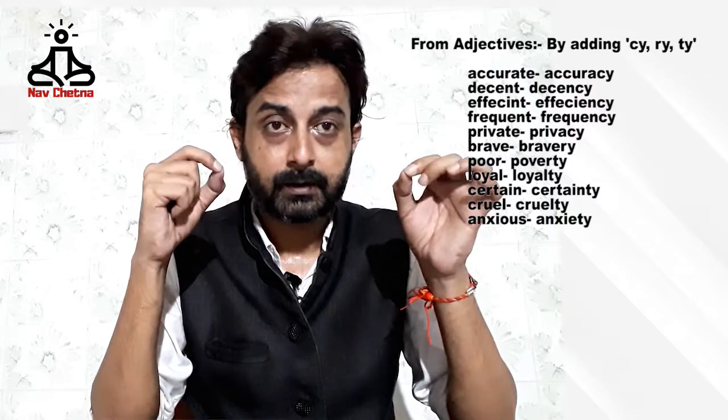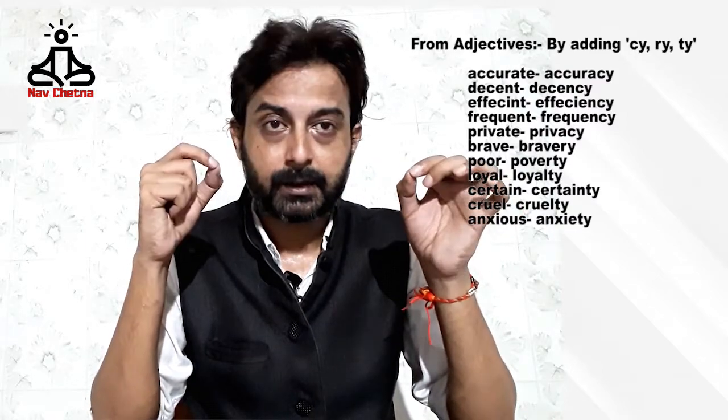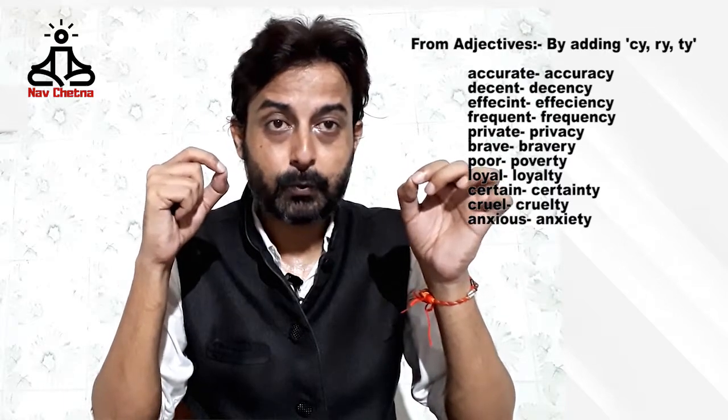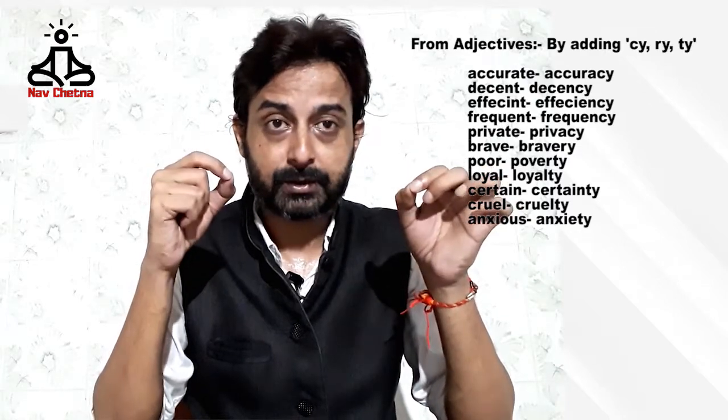or ty. Accurate, accuracy. Decent, decency. Efficient, efficiency. Brave, bravery. Poor, poverty. Loyal, loyalty. Certain, certainty. Cruel, cruelty. Anxious, anxiety. Let's learn how we make abstract nouns from nouns by adding suffixes to them.